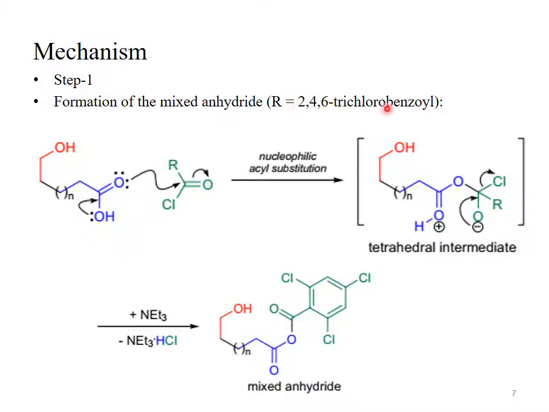The base, triethylamine, abstracts the proton which is bonded with the positively charged oxygen, and it gives us this type of anhydride. This is called a mixed anhydride. This green colored fragment is the R, the 2,4,6-trichlorobenzoyl group.